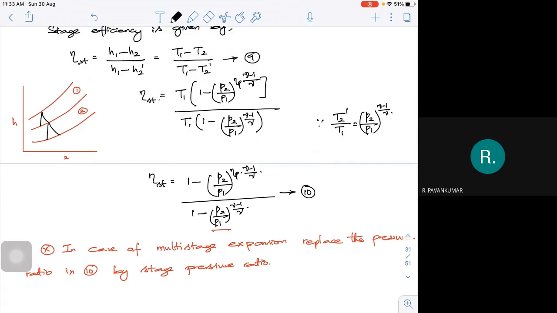I'll be taking the stage pressure ratios. So this is your maybe P1, P2, P3. So what is your stage pressure ratio in that case actually? So I can go with P2 by P1, P3 by P2. So this number is not like 1, 2, 3 and all. It is actually 0.5, 0.6 and I'm going to look at the expansion. I'm not looking at the compression. I'm looking at the expansion pressure ratios. So these pressure ratios are very, very critical when I'm trying to look at the polytropic.